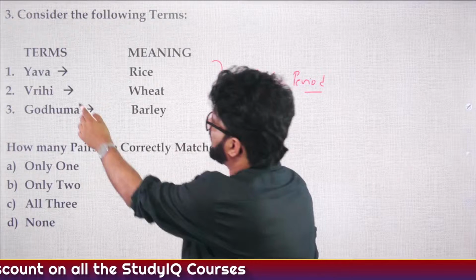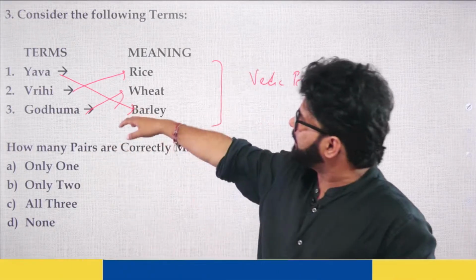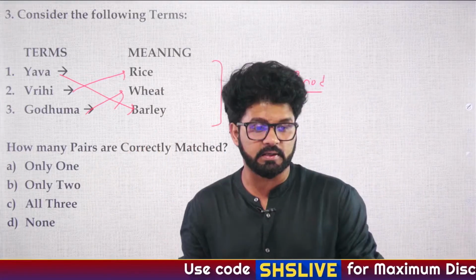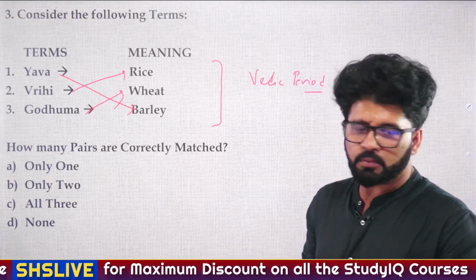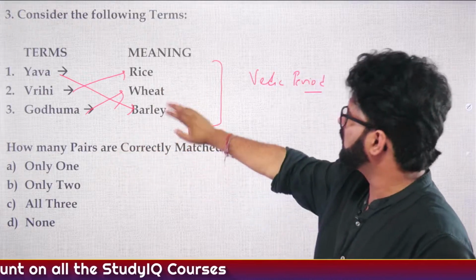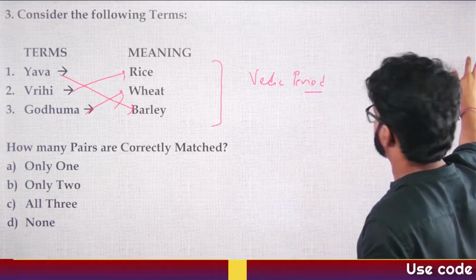So Yava is barley, Vrihi is rice, Godhuma is wheat. So none of the pairs is correctly matched. All of them are wrong, so the answer is none. D is the answer, as Dark, Manisha, Sundaram have said. Bulbul, D is the answer, because I have written Yava as rice, Vrihi as wheat, and Godhuma as barley. All of them are wrong. Yava is barley, Vrihi is rice, and Godhuma is wheat.